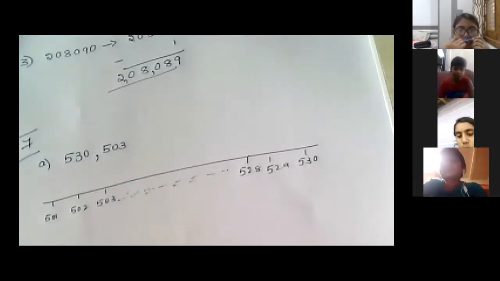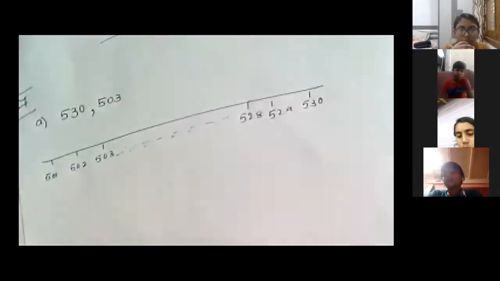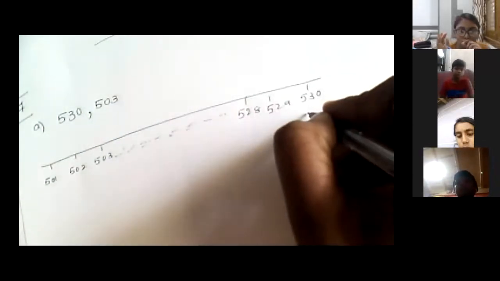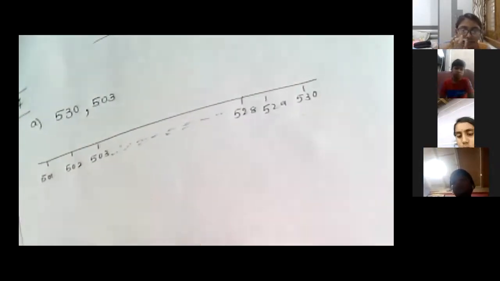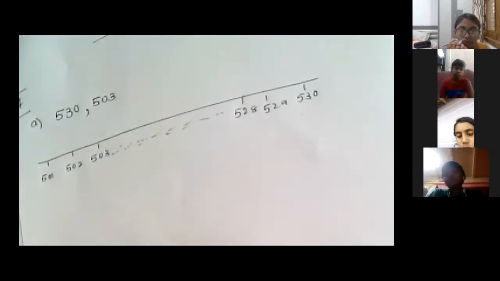Yes, okay. So now, which number is on the left? See here, this is my right hand and this is my left hand. So on the right side, we have 530, and here 503. 503 is on the left side.